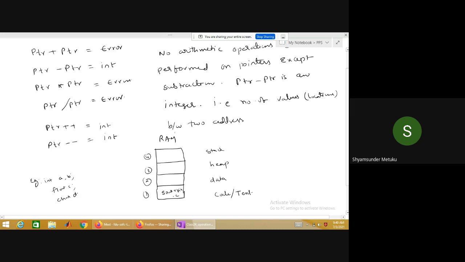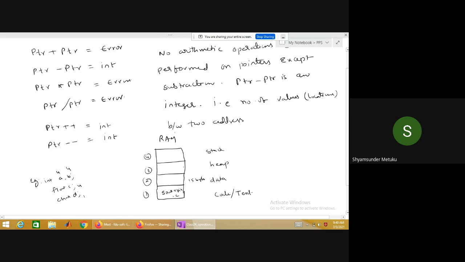Total how many bytes are allocated in the program? Whatever source file I write in section 1, that program has these declaration statements: int a comma b, float c, then character d. How many bytes in total? Is it not 15? 4 bytes for a, 4 bytes for b, 4 bytes for c. Okay, 13 it is, isn't it? Yes, sir, 15 bytes. Those 15 bytes will be allocated in the data section.